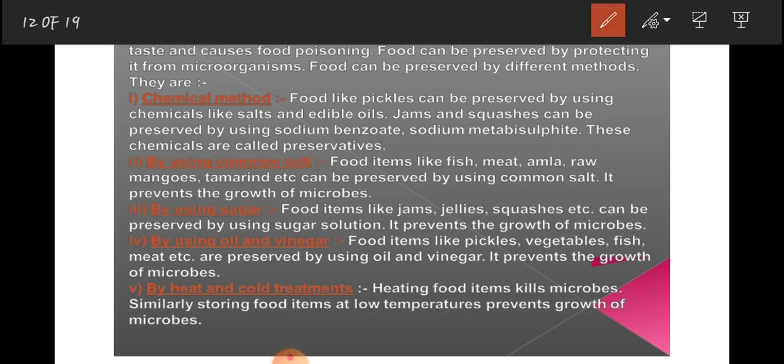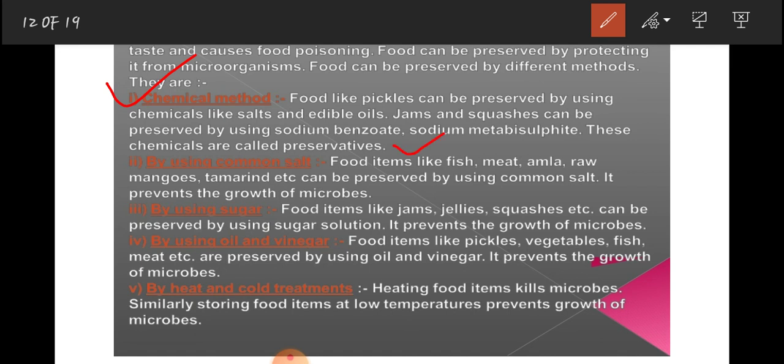So to preserve the food, we can use chemical method. Food like pickles can be preserved by using chemicals like salts and edible oils. Jams and squashes can be preserved by using sodium benzoate, sodium metabisulfite. These chemicals are called preservatives. So if we are using chemicals to preserve food, these type of chemicals are called preservatives.